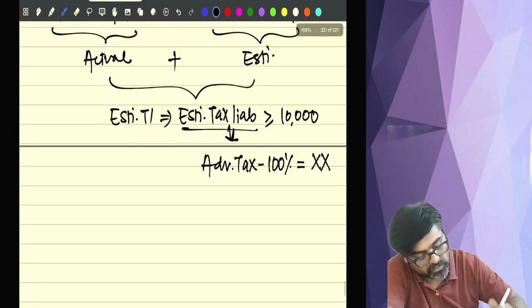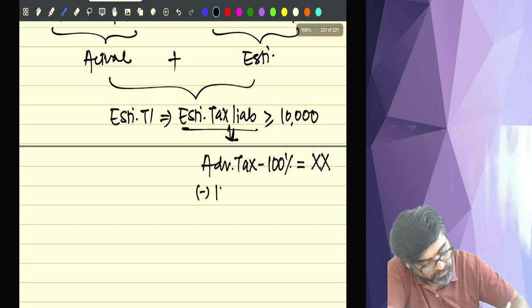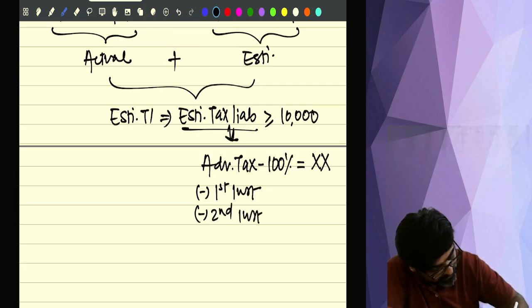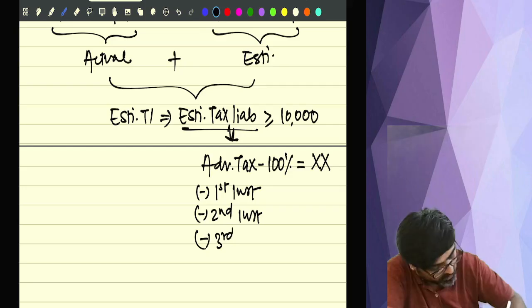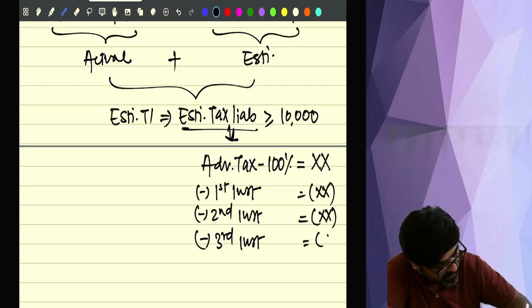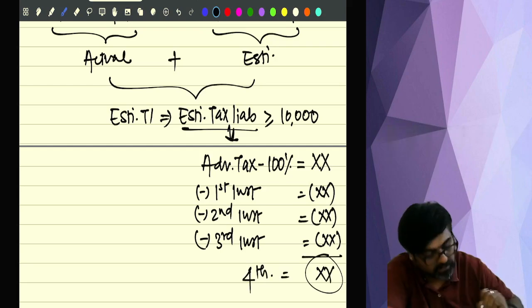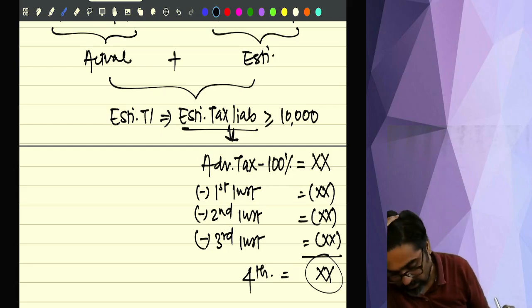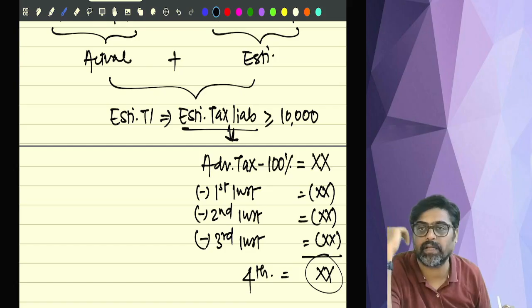Out of this, some amount you have paid as first installment, some as second installment, and some as third installment. Reduce those amounts; the final amount will be your fourth and final installment. This way you are supposed to calculate and pay your advance tax liability.